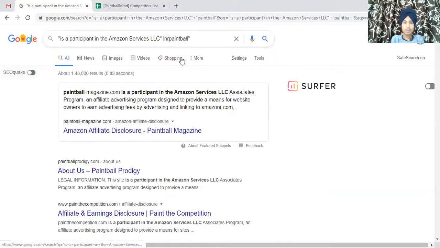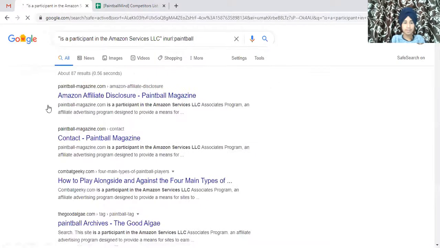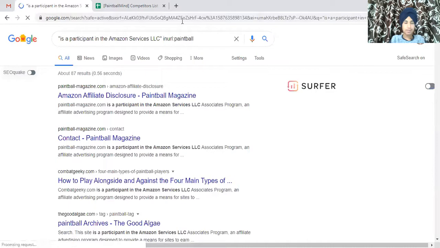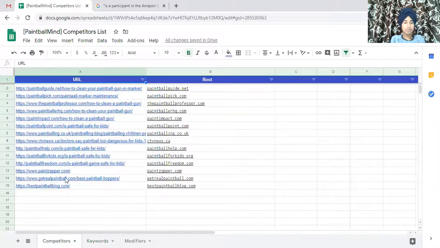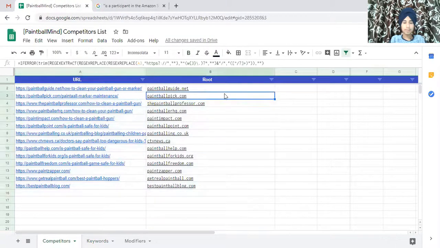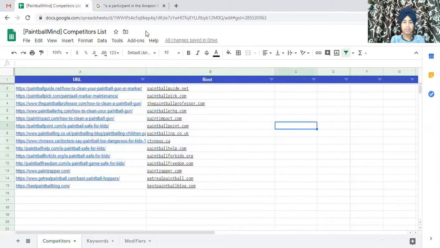Wait a minute. Let me make it more in URL. Now I want the sites that have paintball in their URL. As you can see, everything is having paintball. So first of all, what you need to do is have this list and be over the competitor tab. These are some competitors that I already figured out, and I will do it in front of you.